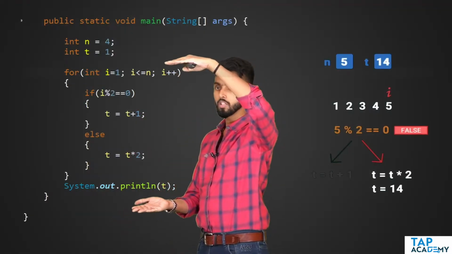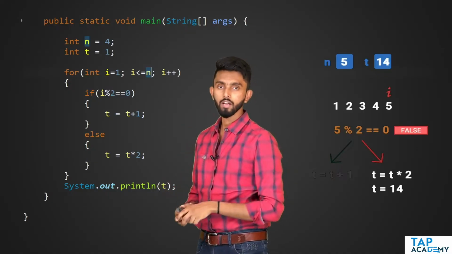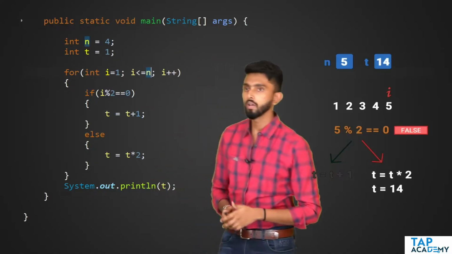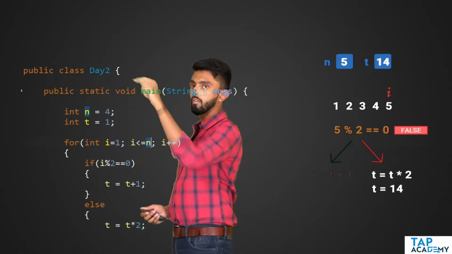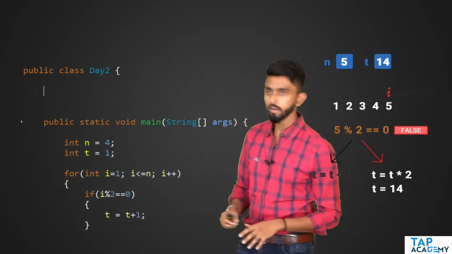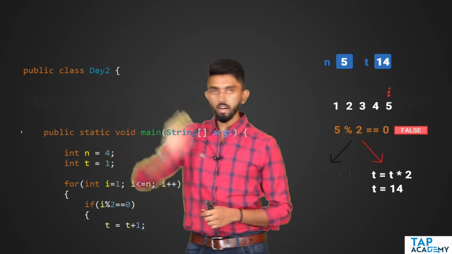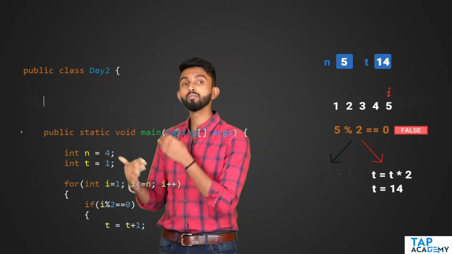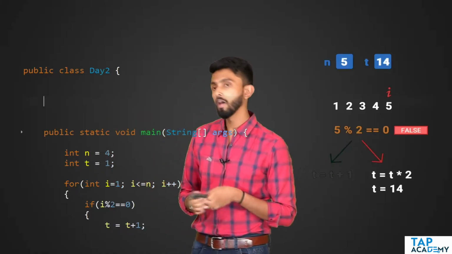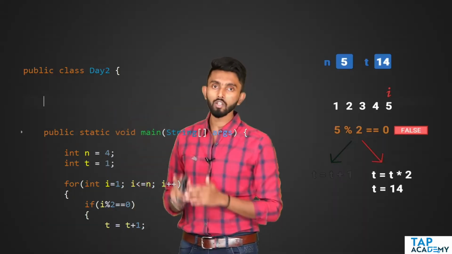This code should become a function. How will I create a function? I'll scroll on top. After this day 2, I will press enter. Now you must understand, in Java, you have a class. Inside class, you have something called functions or methods. Main is a method. Similarly, you can have other methods also.